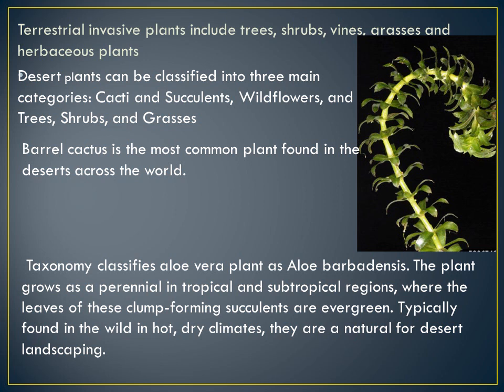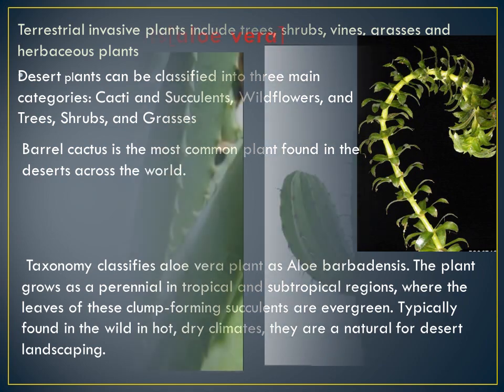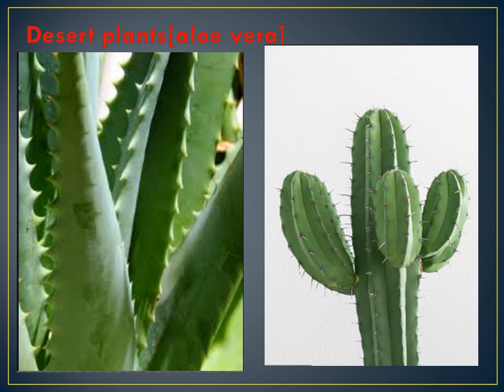What is taxonomy? It classifies the aloe vera plant as Aloe barbadensis. The plant grows as a perennial in tropical and subtropical regions where the leaves of these clump-forming succulents are evergreen. Typically found in the wild in hot, dry climates, they are natural for desert landscaping. You can also see the diagrams of aloe vera and cactus.